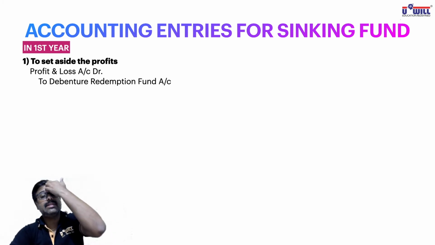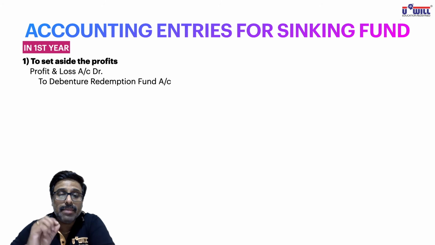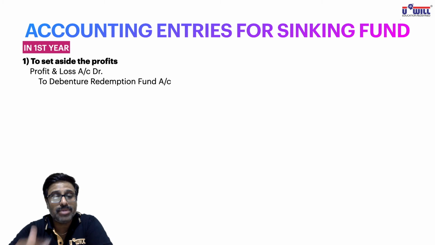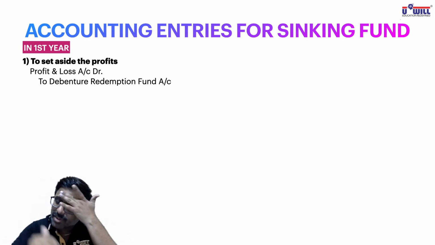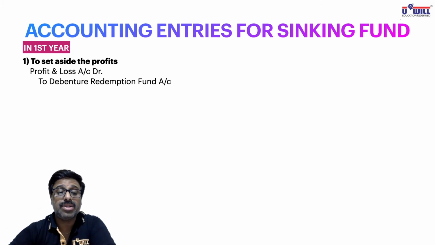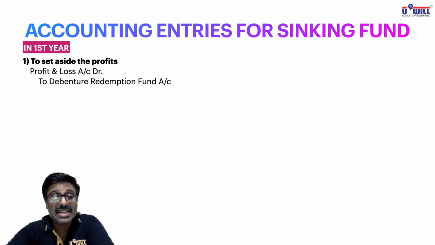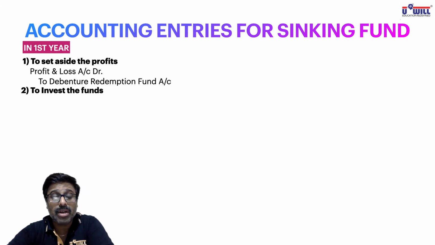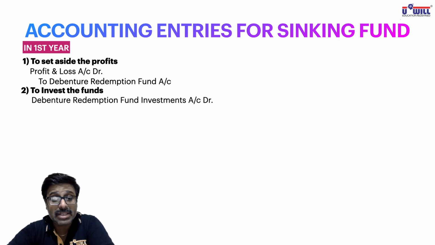As we discussed, sinking fund is also called debenture redemption fund account. So profit and loss account debit to debenture redemption fund account. You keep aside the profit, so profit and loss account debit, and you transfer it to which account? Debenture redemption fund account. What was the second step in the first year? Invest the funds. So for investing the money, what will be the entry? You purchase the investments. Investments comes in, debit what comes in? Debenture redemption fund investments account debit, and bank is the giver, credit the giver to bank account.